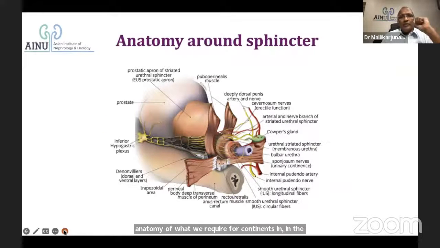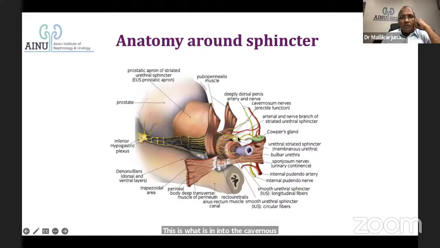Let us come to the next. If you look at the anatomy around the sphincter, what we call a sphincter is this area. So if you look at that sphincteric area, which is the most important thing for continence, let us look at these nerves which are going on the surface of the prostate, get into that compartment under the puboperinealis, and go next to the urethra and into the pelvic floor. This is what goes into the cavernosus body. That is very, very important. So they spread all around the prostate, around the urethra. You can see that. So damaging them at this level can also happen inadvertently when you're not doing it correctly.